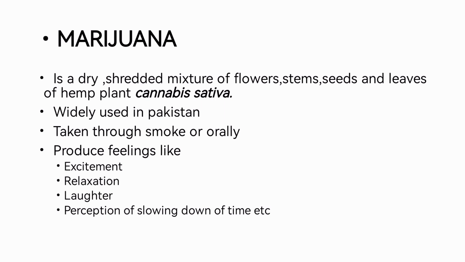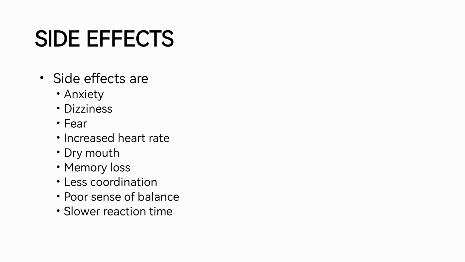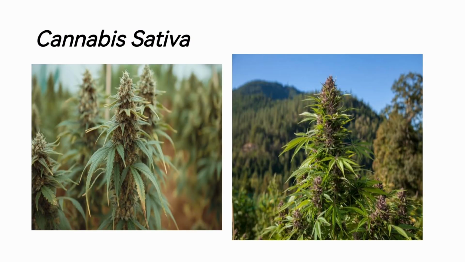Obviously, when the person is taking this, it will produce feelings like excitement and relaxation, due to which the person will become relaxed, excited, and will feel happy. But besides its effects, there are some side effects: anxiety, dizziness, fear, increased heart rate, dry mouth, memory loss, less coordination, poor sense of balance, and lower reaction time. These are some of the side effects of marijuana. This is the plant of Cannabis sativa, the hemp plant, from which marijuana is extracted.